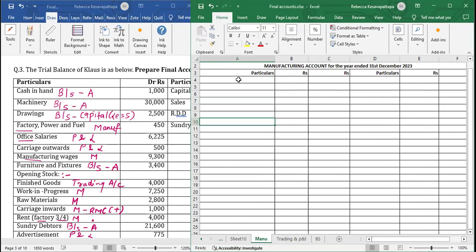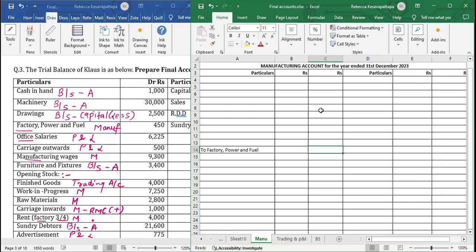And then after leaving some lines, like 8 to 9 lines, we will write here to factory power and fuel. No adjustment. Outer column we can just write here the amount of factory power and fuel, 450. Office salaries will go to P&L.